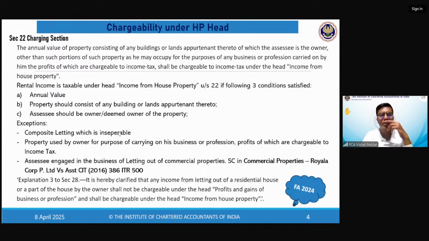Priyanshi, sir, means the assets which are inseparable are taken in consideration. Yes beta, correct. So asset should be inseparable.